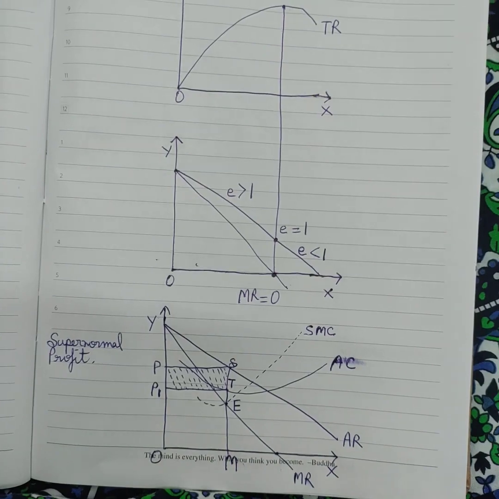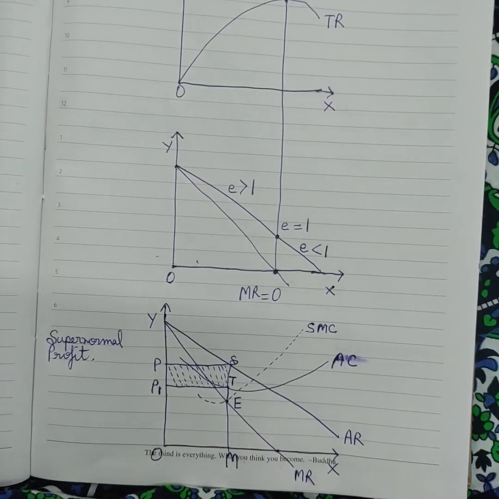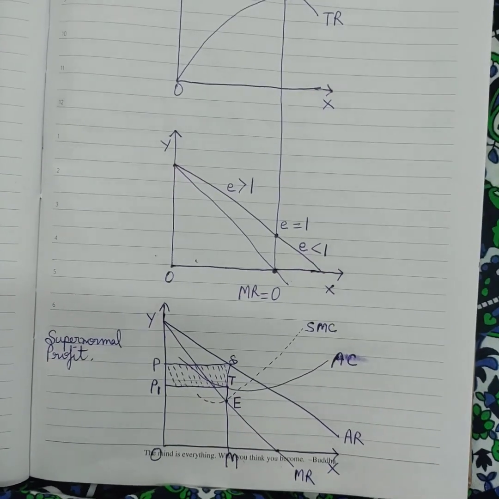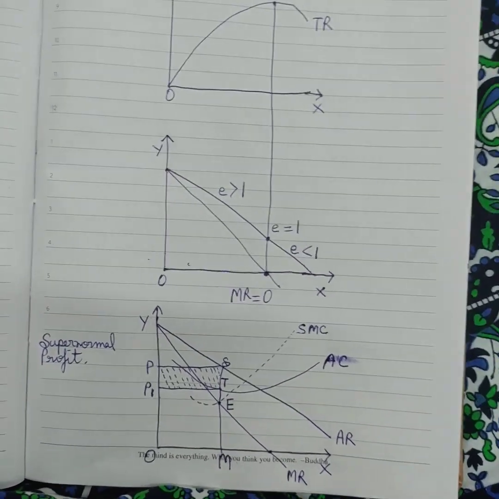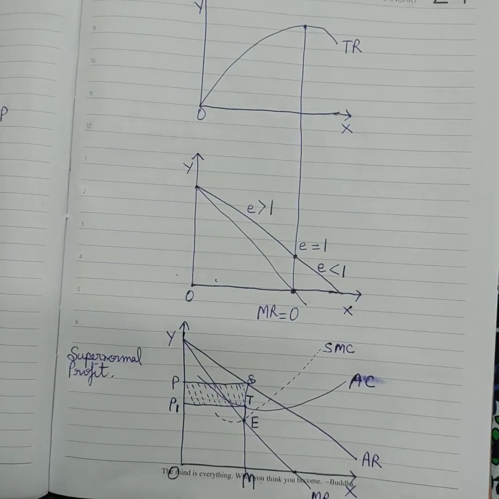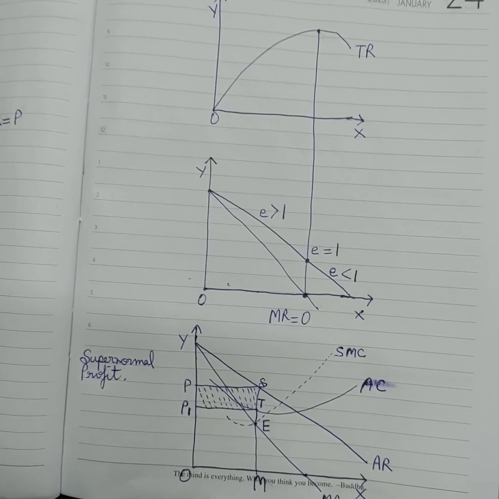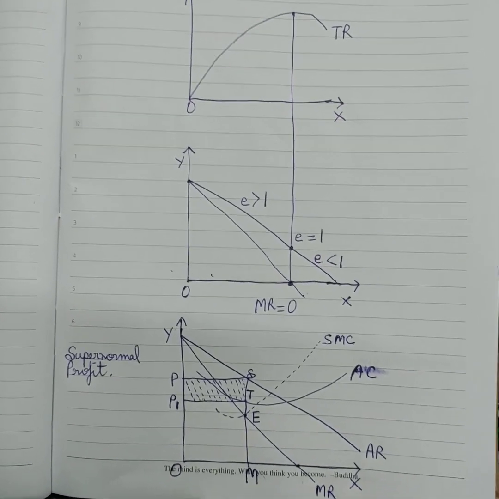A monopolist thus is a price maker. He can fix whatever price he wishes for his product. But mind it, children, that it does not mean that for any quantity X the monopolist can charge any unfair price. No, he cannot.